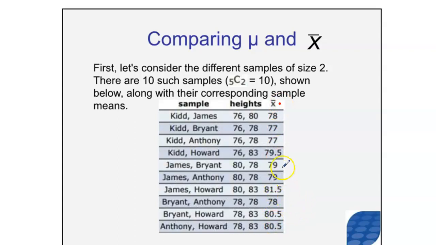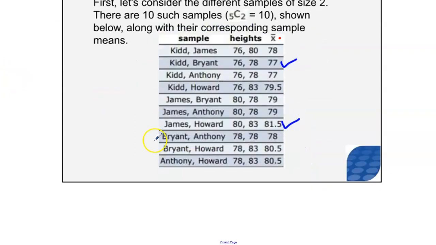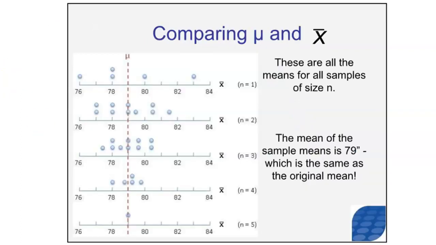And that should make sense to you because they're sampled from the same population. So if you're sampling from the same population, sometimes the sample mean will be lower than the population mean. Sometimes the sample mean would be higher than the population mean. But all of them are pretty close to the population mean. There is a chart that summarizes that same thing.